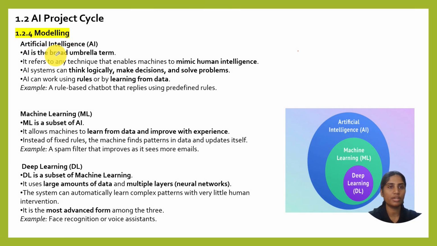So coming here, first, as we discussed, AI is a very broad term, and it refers to any technique that enables a machine to mimic human intelligence. Whichever machines are trying to be intelligent like humans. We humans are more intelligent because we learn from our past experiences and try to optimize the way we think, and we do not want to repeat our mistakes. In the same way, machines are also trying to learn and become more intelligent.